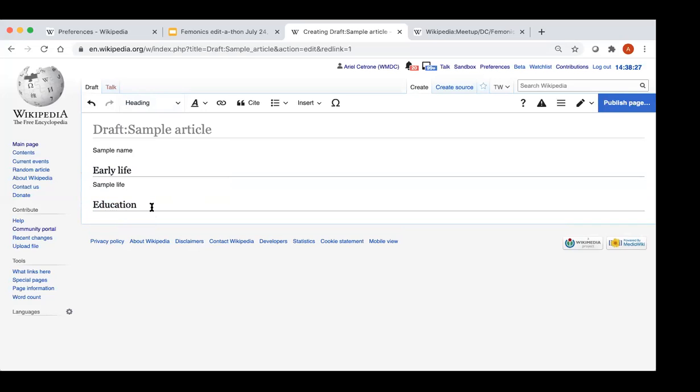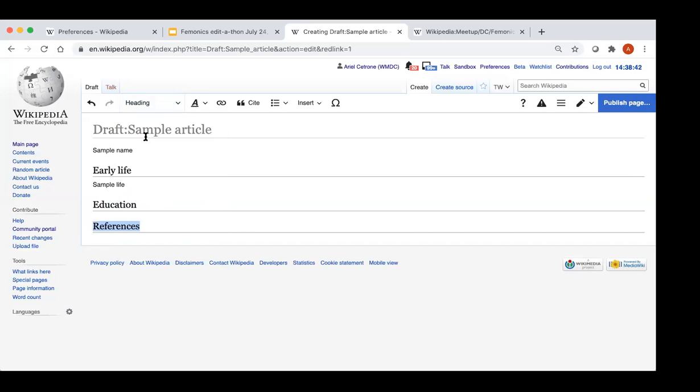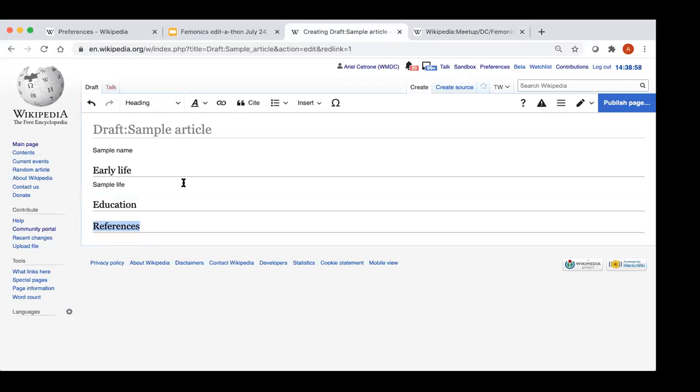Lastly, one quick tip I do want to share. You do want to name a section references. That way when you start to add your citations, it does appear. For some reason, I've had the experience that when I start citing my sources, they appear within the text as a number, but the source doesn't exactly show up. So I'm going to show you, for example. It doesn't show up till you publish.